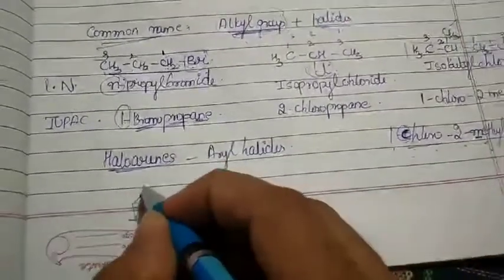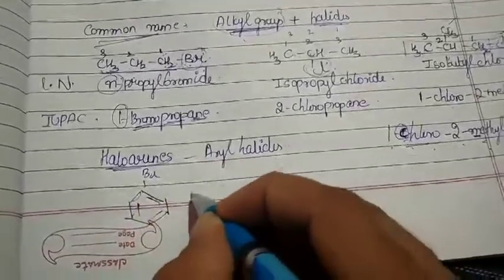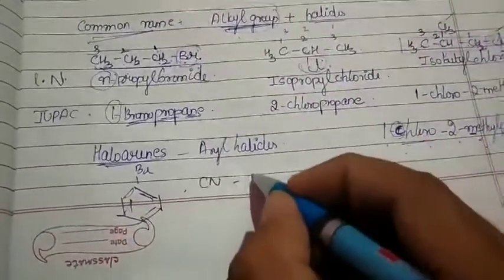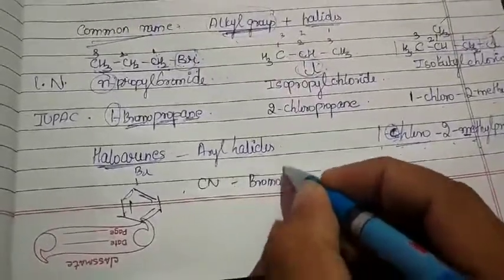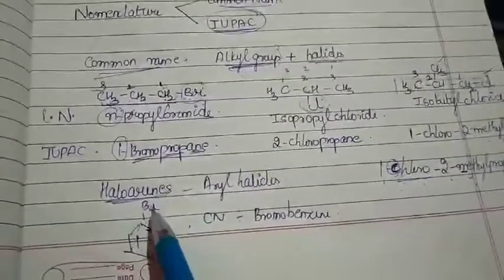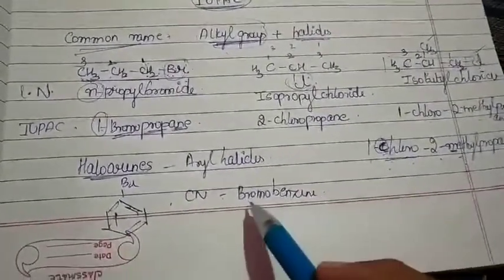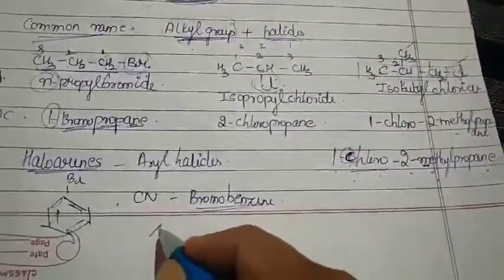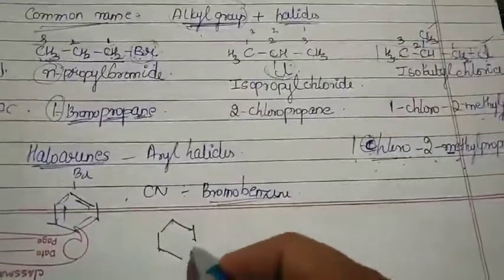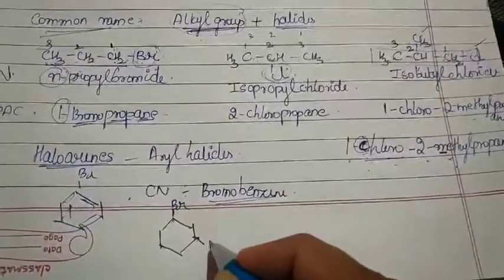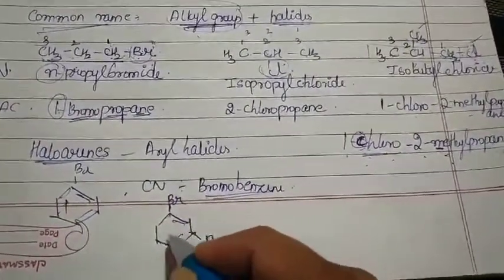So here is my Br. So their common name would be what? Yes, of course, bromobenzene. So bromine is attached to your benzene ring, so directly we can write it as bromobenzene. But the question arises when we have 2 groups present. For example, here is my group Br and here is one more group, Br. So how can I name it?